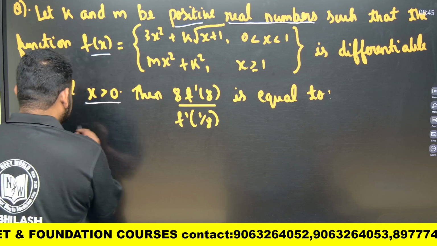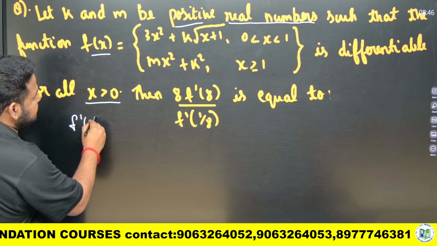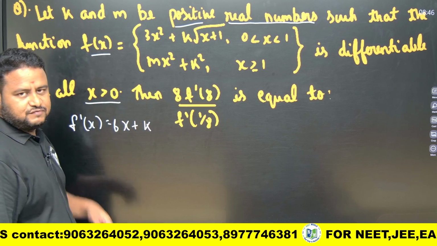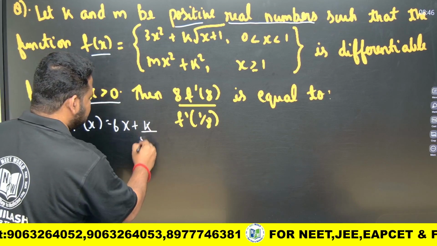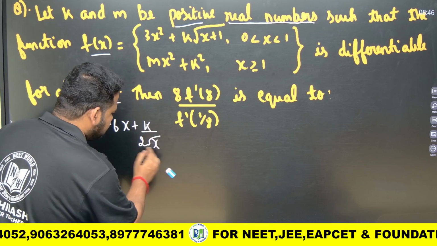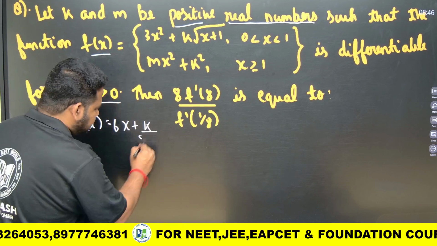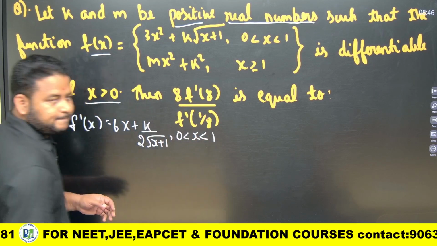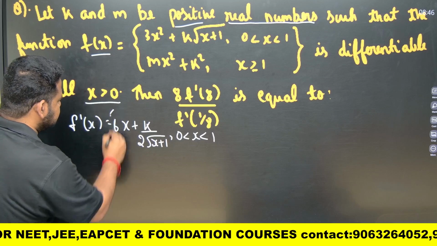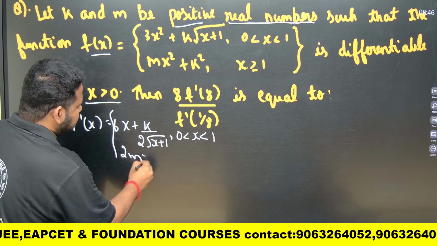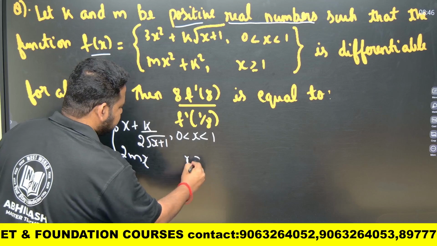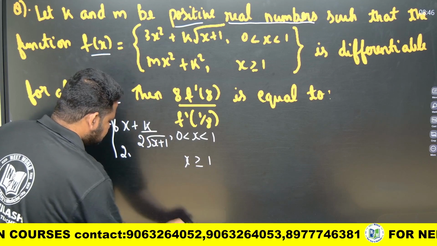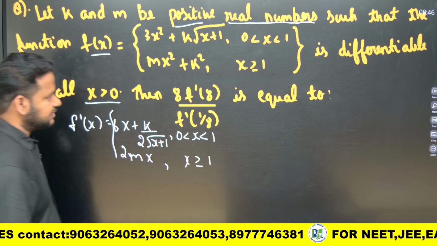If I differentiate it, f dash of x is nothing but equal to 6x plus k by square root of x, the derivative of root x being 1 by 2 root x. So this will become 6x plus k by 2 root x, for x greater than 0 and less than 1. Now what about this one? If I differentiate, I will get 2mx plus 0, because k square is constant, for x greater than or equal to 1.